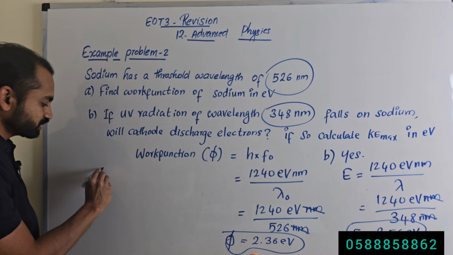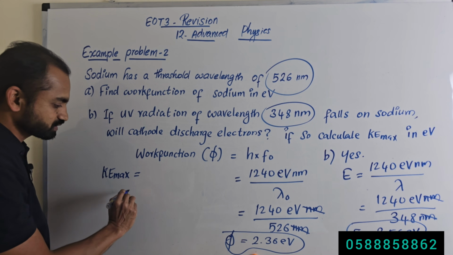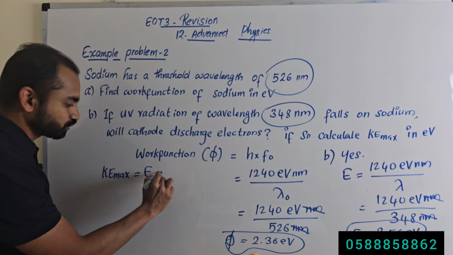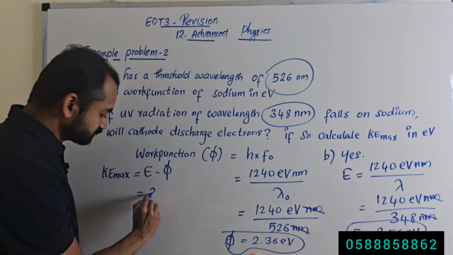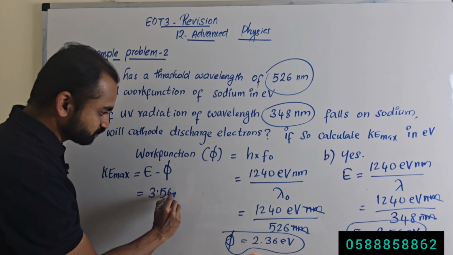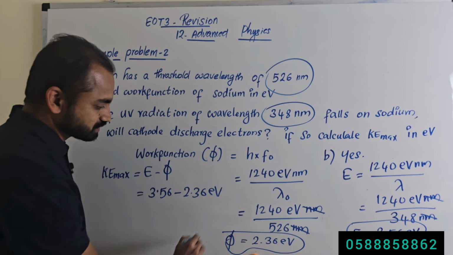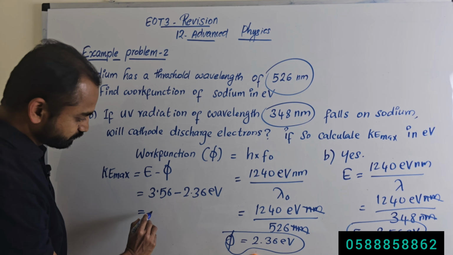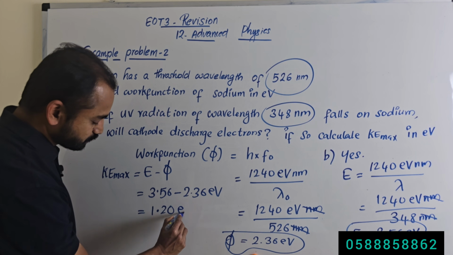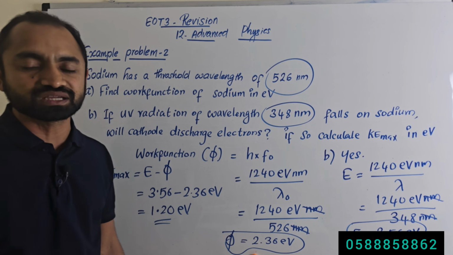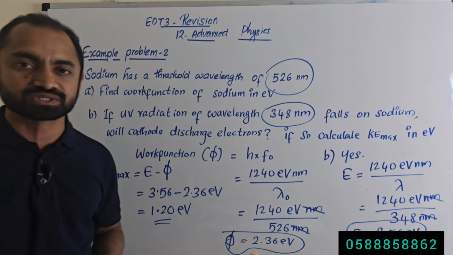Okay, so how to calculate the KE max, the maximum kinetic energy of the emitted electron? That is equal to energy of the incident photon minus the work function. Energy of the incident photon, here it is 3.56 electron volt minus 2.36 electron volt, that is the work function. So it will be 1.20 electron volt. So the maximum kinetic energy of the emitted electron here is equal to 1.20 electron volt.